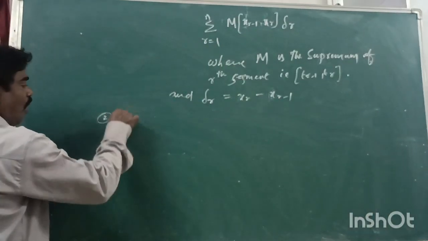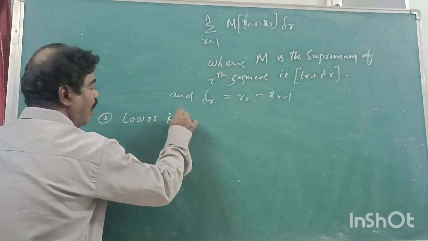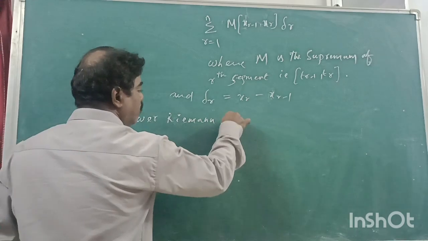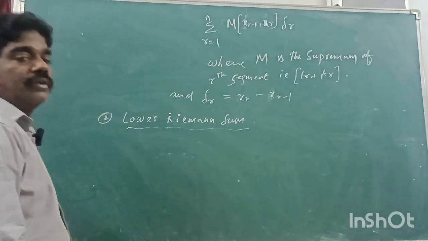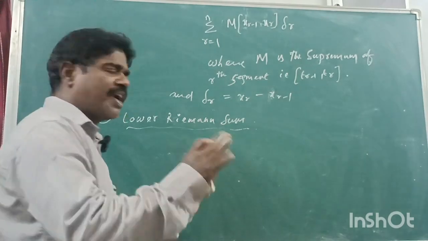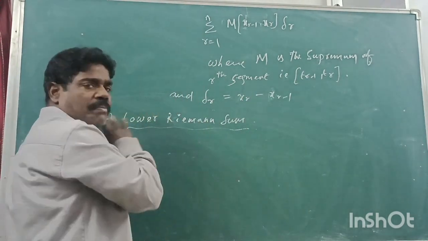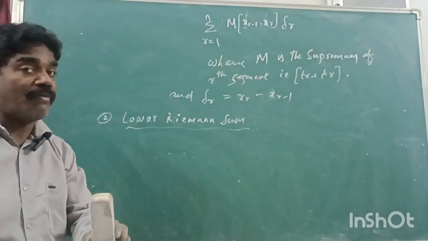The next, second one, lower Riemann sum. Same definition, same continuation. Suppose the same definition of the upper Riemann summation, only the formula will be changed.